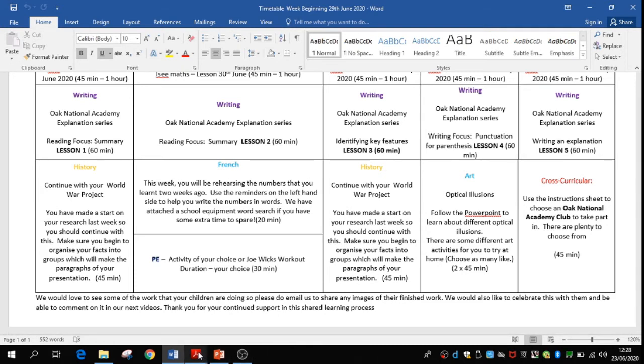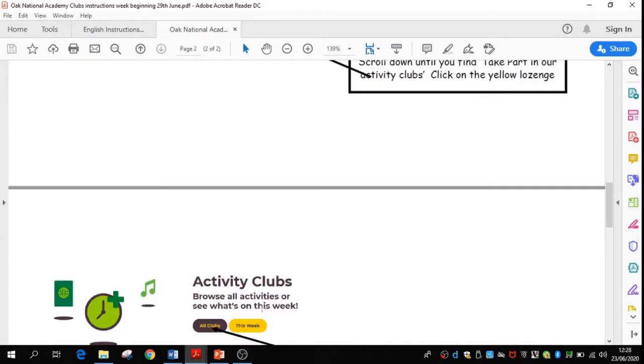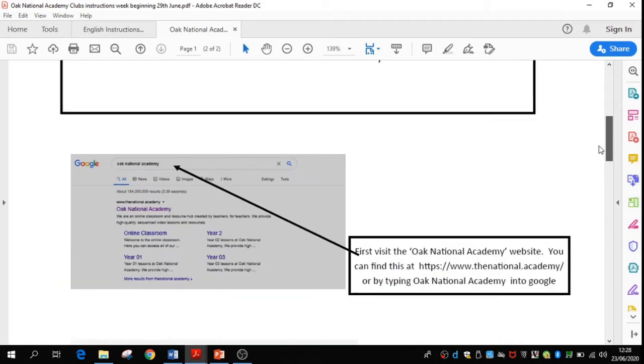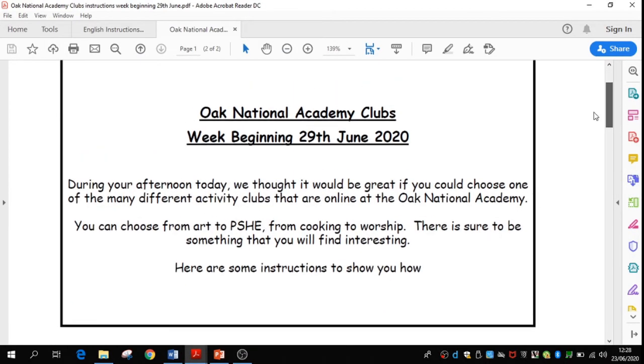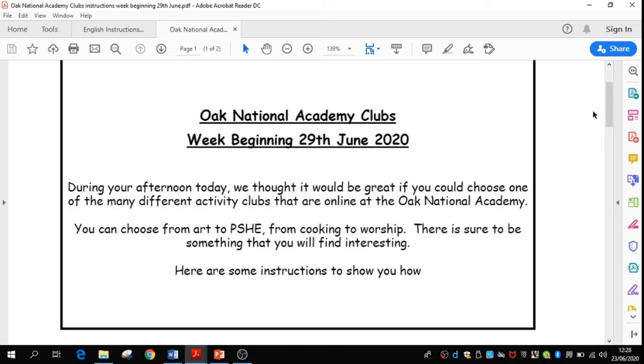On the school website, you should find this document here, and it's the Oak National Academy Clubs. Now, during your afternoon or morning, whenever you decide that you want to do some additional work, you can go onto the Oak National Academy Clubs, and this document here tells you exactly how to do that.